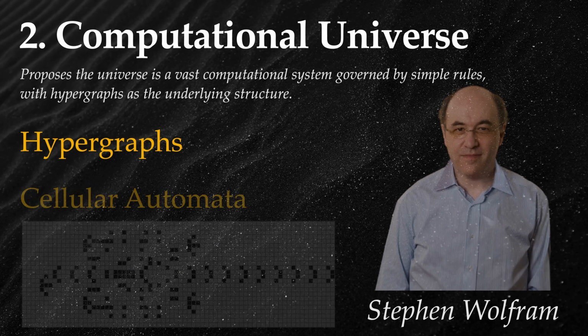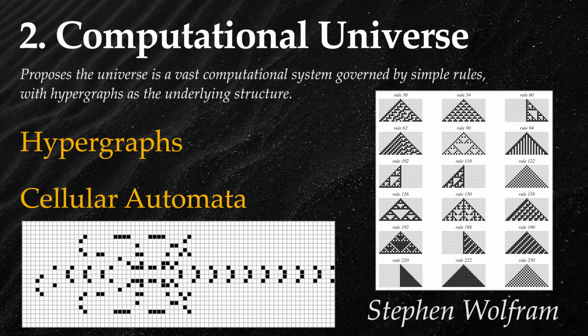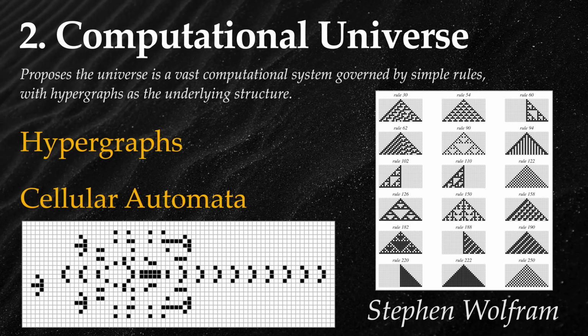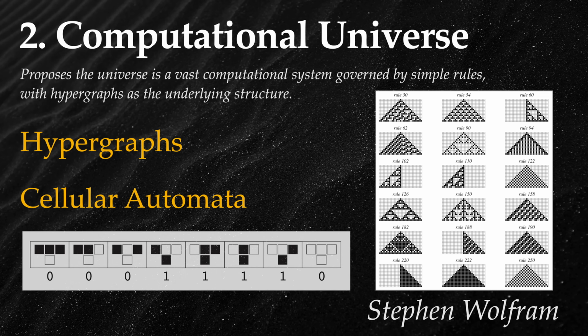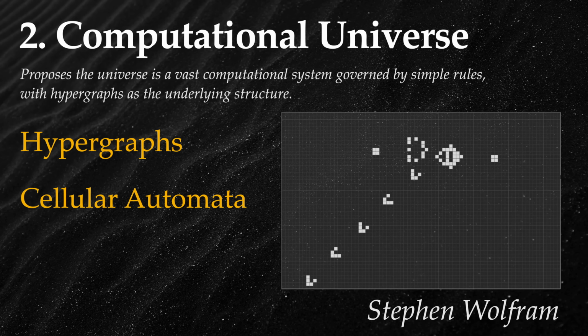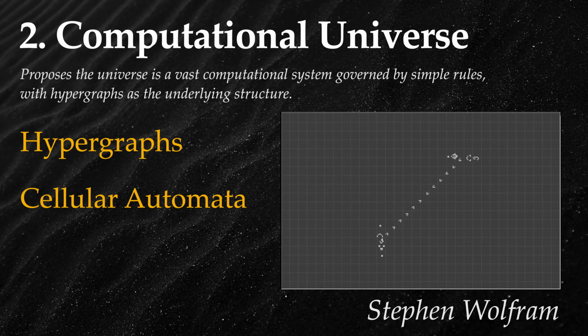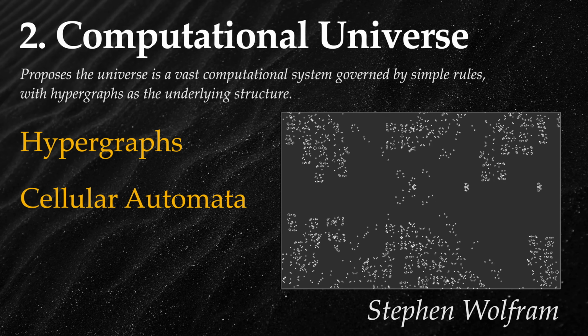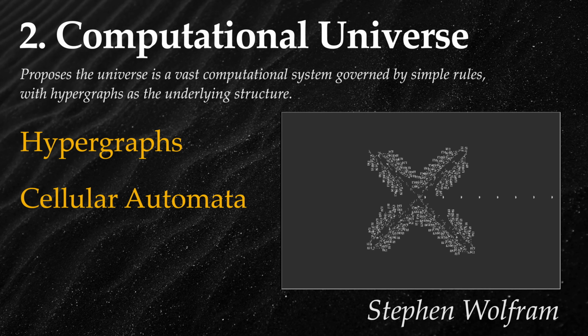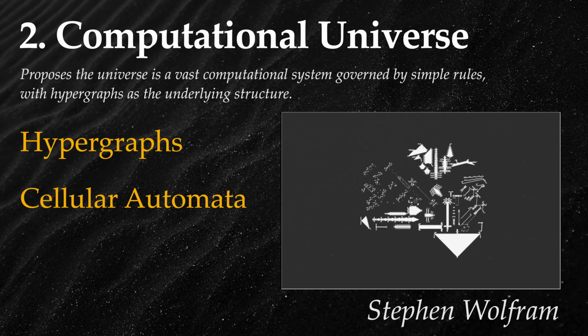Wolfram has explored cellular automata extensively as a model for these computational rules. Cellular automata are basic programs where discrete cells evolve through the iterative application of rules based on the states of neighboring cells. Simple local interactions can lead to complex global behaviors. The emphasis here on information transfer is paramount.